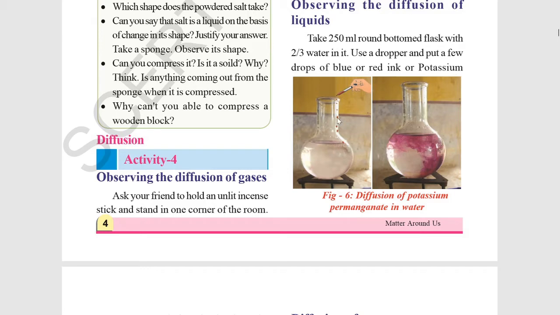Because the particles are so small, so tiny, that they have colored all the water by occupying the interspaces present in the liquid, the water. It spreads itself in a uniform way all over the water.